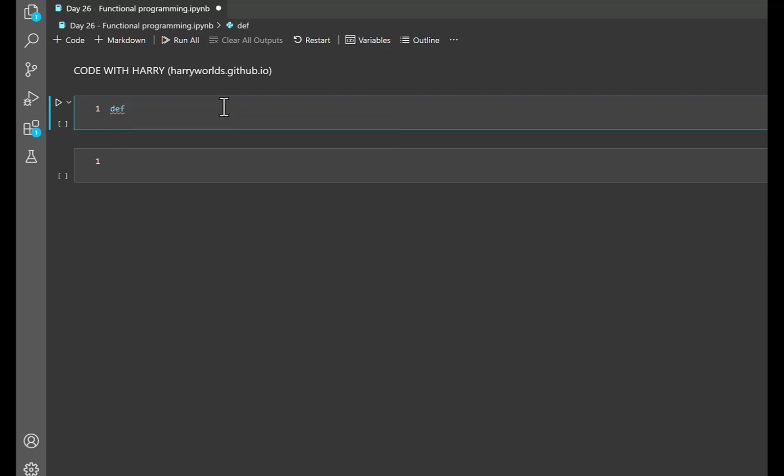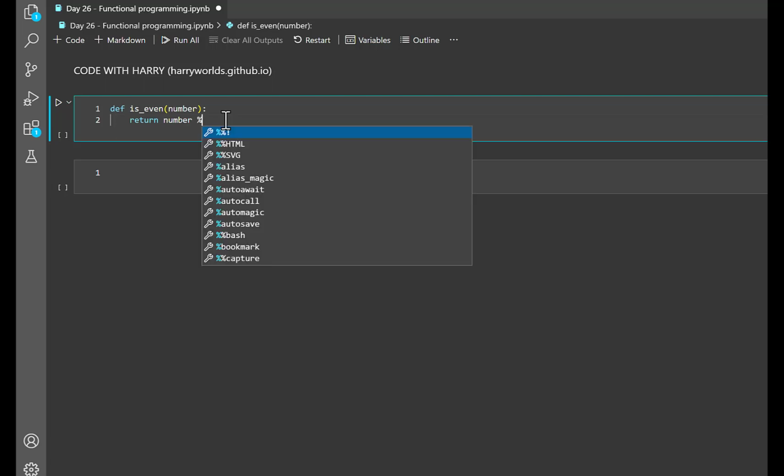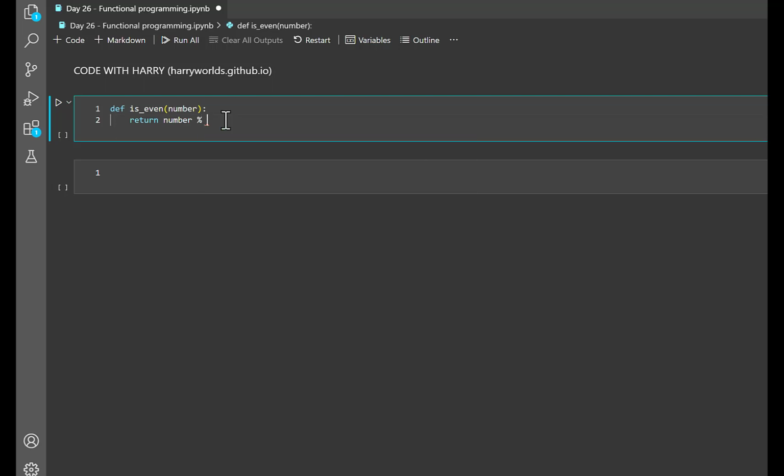So let's build it, right? Let's say def is_even, and let's say number, well, I would like to put an underscore over here, that will be better. Yep. And I will say return. Basically we're going to return those values. I will say number, which stands for all the list we are feeding inside our function, right? Then I say percent, which stands for modulo, then I will say 2, basically just to check whether it is even or odd, equal to 0. If the remainder is 0, that is an even number, right?